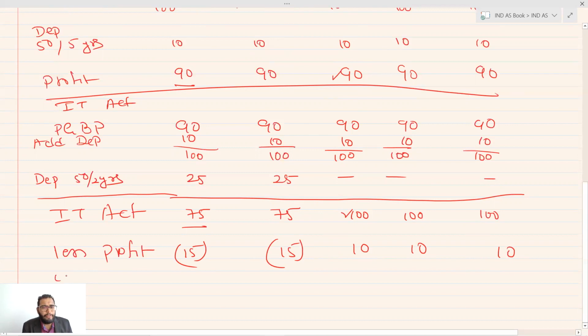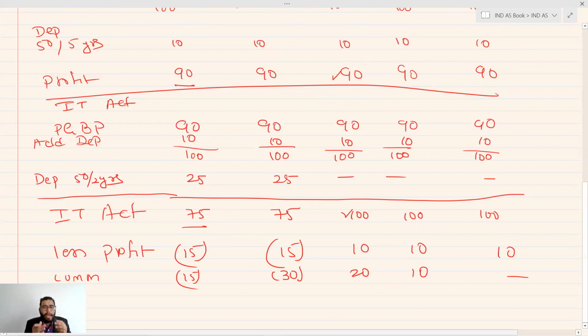If you see the cumulative effect, here it was 15. Here it becomes 30. Here it will become 20 because its sign changes, because here the profit as per the Income Tax Act is more and Companies Act is less. It was reverse over here. Then it will become 10 and it will become 0.